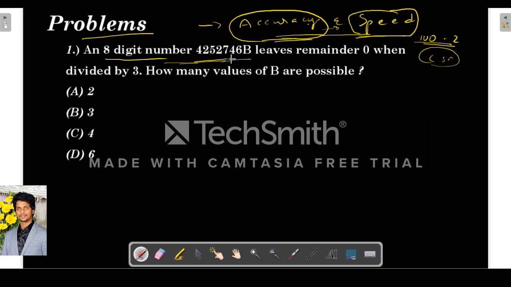An 8-digit number 4527446b leaves remainder 0 when it is divided by 3, which means this number is divisible by 3. How many values of b are possible? So what is the rule for divisibility by 3? The sum of the digits must be a multiple of 3.